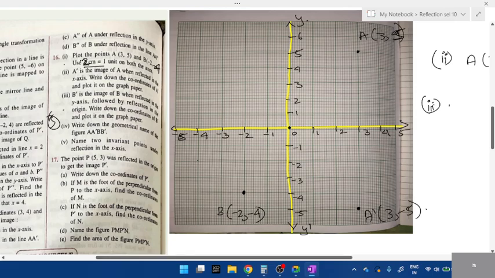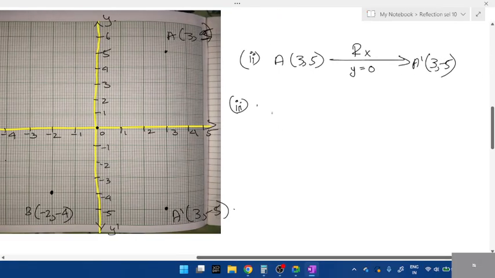Next, third question. B dash is the image of B when reflected in the y-axis, followed by reflection in the origin. B dash is the image of B reflected in the y-axis, followed by reflection in the origin. Okay. So B dash is getting reflected twice, students. Can you tell me the value? First, it is reflected using which axis? Y-axis, followed by reflection in the origin.